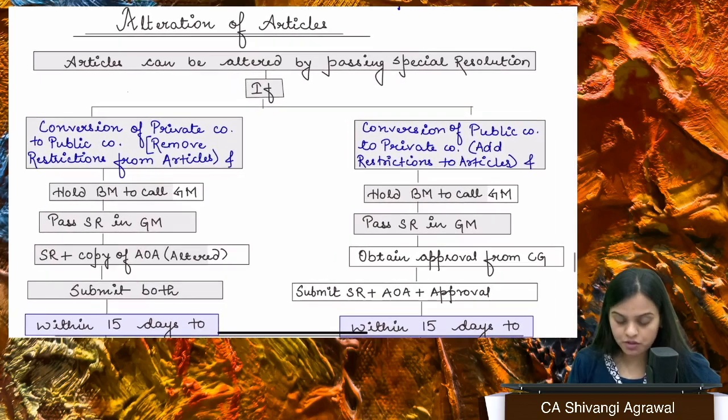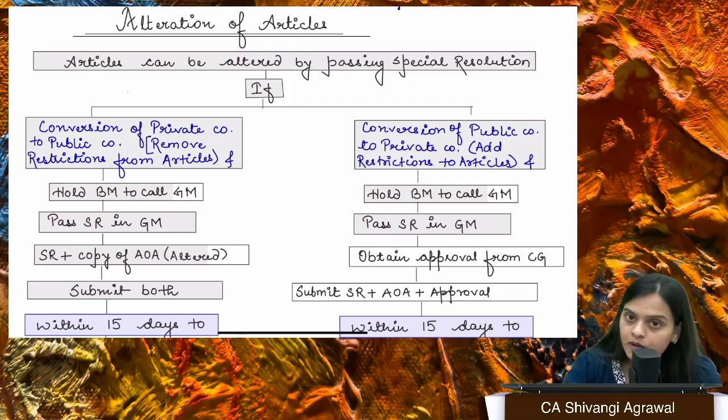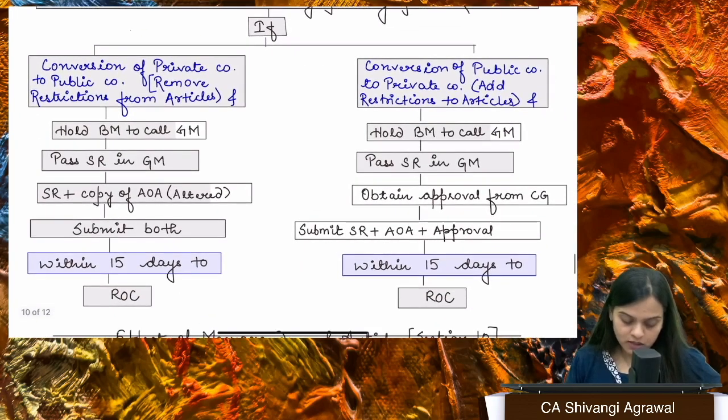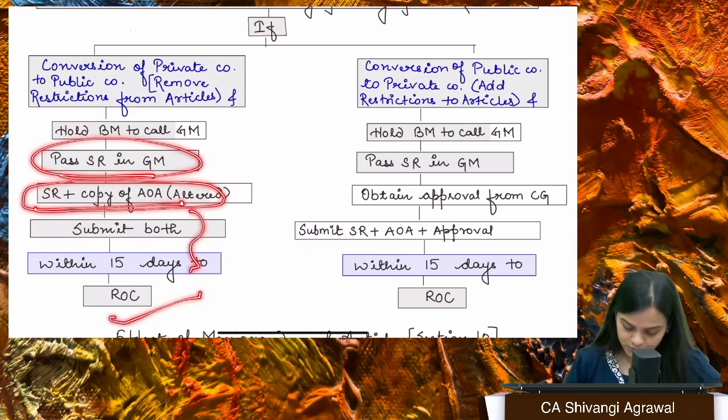Next is alteration of articles. Section 14 tells us about the alteration of articles. Again, it is something which can be done by simply passing SR. Okay, simply passing SR. If I want to convert a private company to a public company, I will pass SR. SR plus the altered copy of articles of association I will submit to ROC.